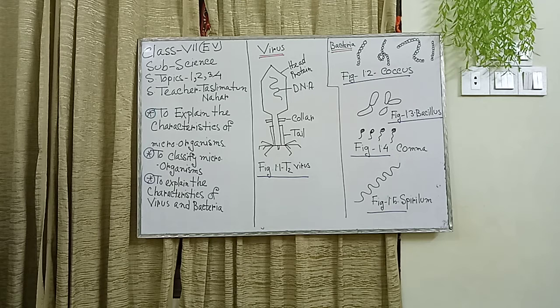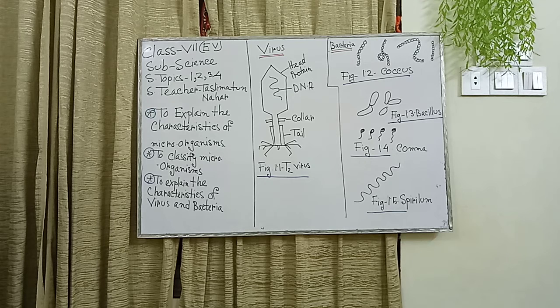Our first chapter is lower organisms. Here, please see the board. First topic is to explain the characteristics of microorganisms. What is microorganisms?